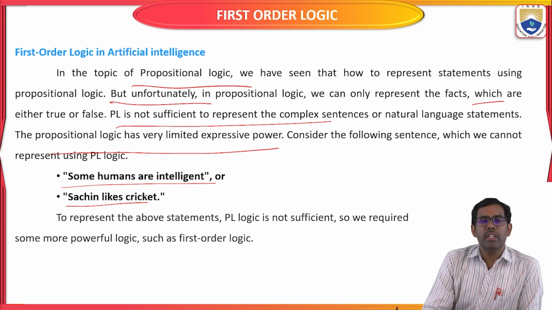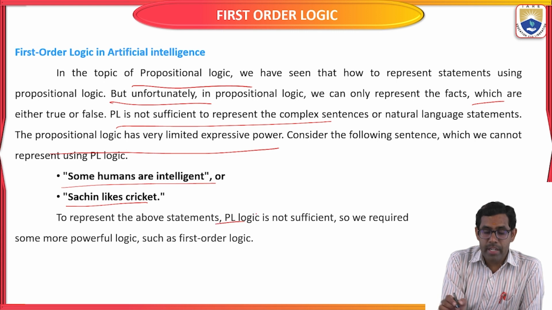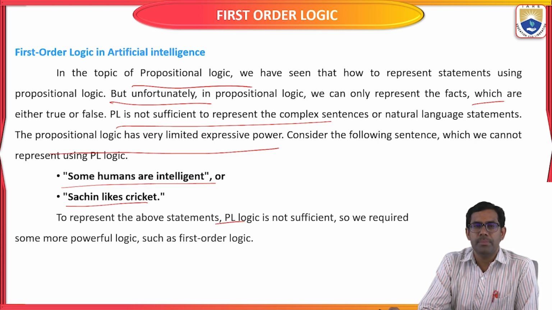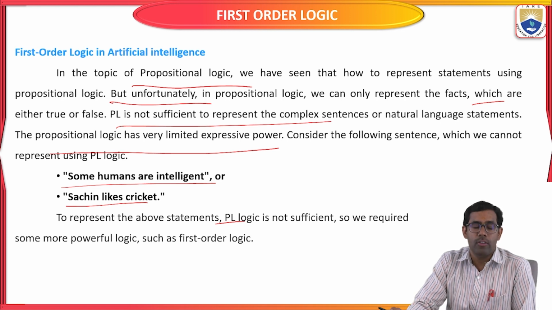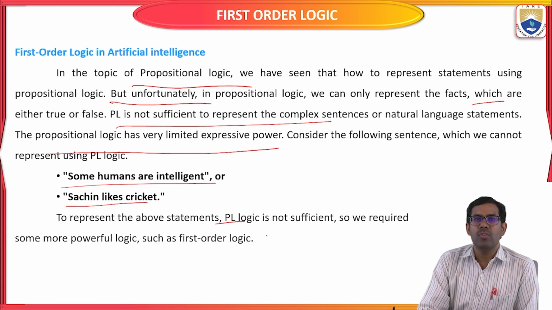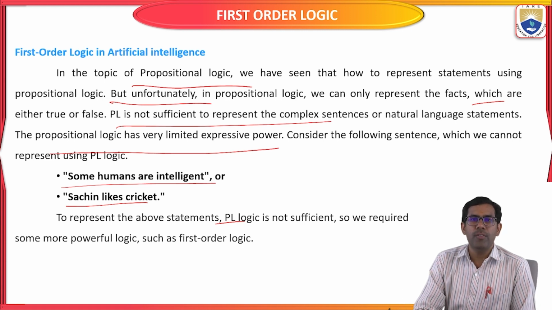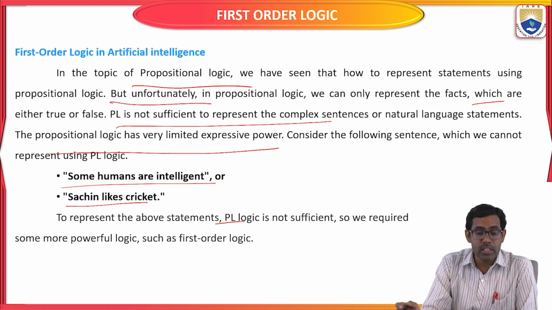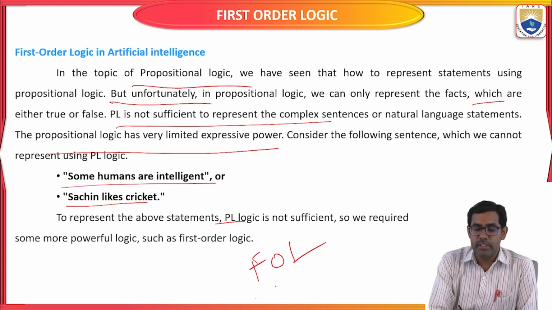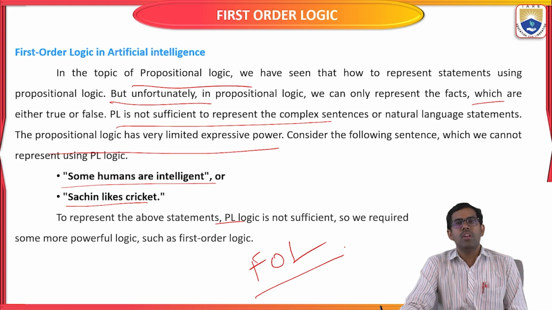Okay, so both sentences have some objects. In the objects, if you are using PL, that is propositional logic, we could not represent whether a particular statement is true or false. So to represent the above statement, PL is not sufficient, and we require some more powerful logic. The powerful logic we are going to talk about is first order logic, that is FOL. FOL is nothing but first order logic.